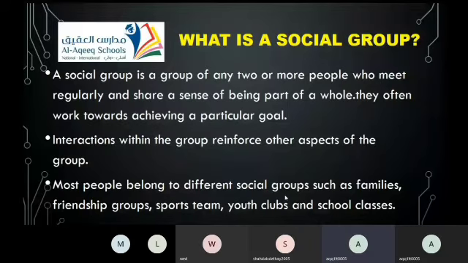What else, guys, can be an example of a social group? Come on, brainstorm, wake up. What else do you think might be a social group? No answer?